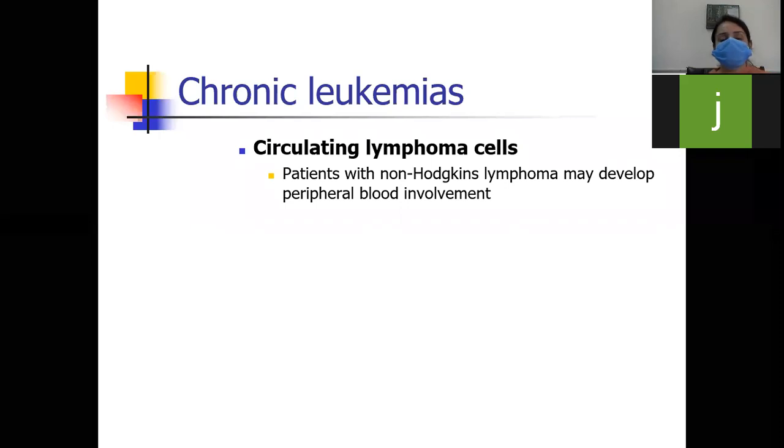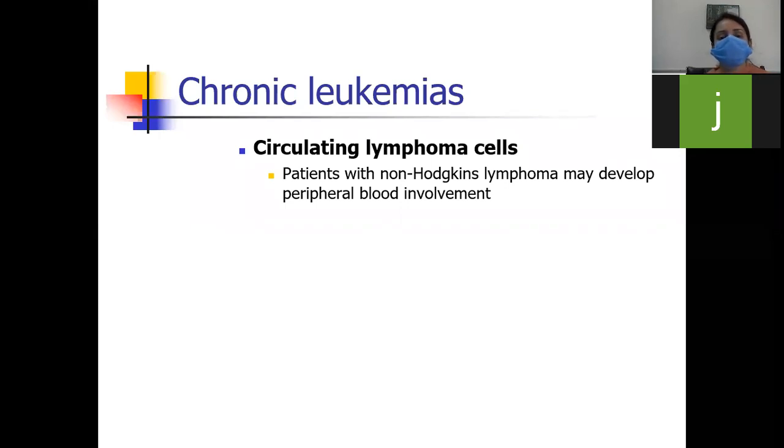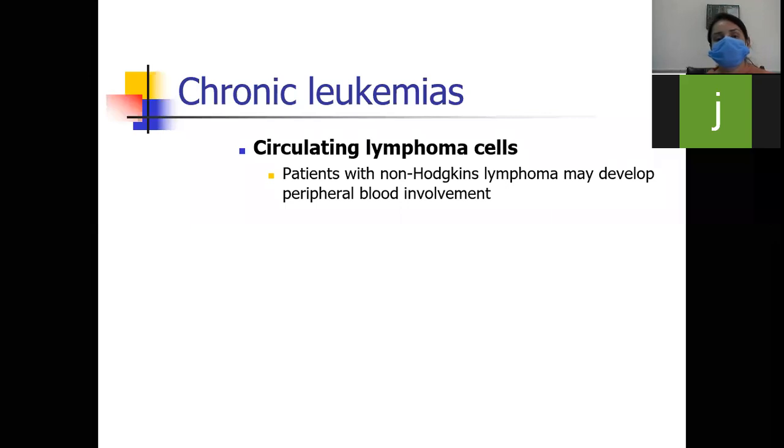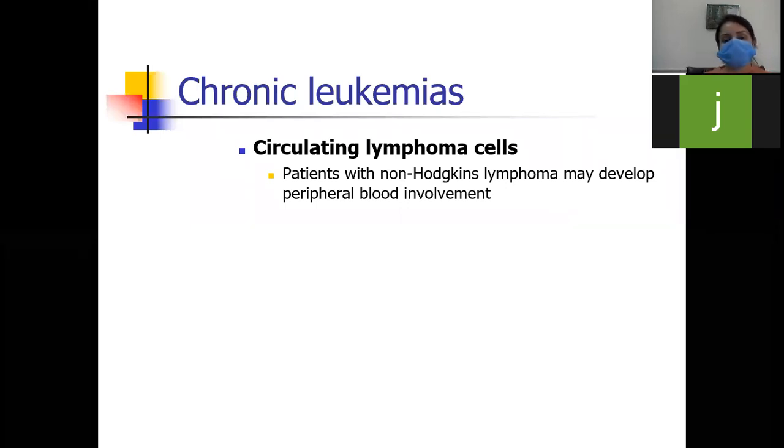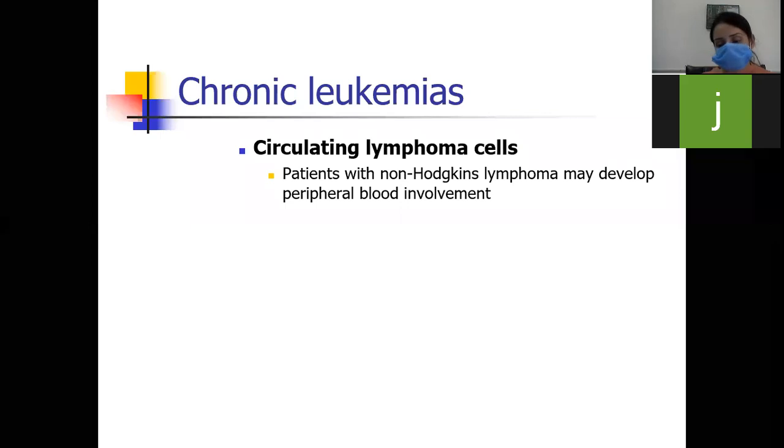And lastly, you can also make the differential diagnosis of circulating lymphoma cells. It means patients with non-Hodgkin lymphoma may develop peripheral blood involvement. It means the lymphoma cells are circulating in the peripheral blood, so you will call it circulating lymphoma cells.